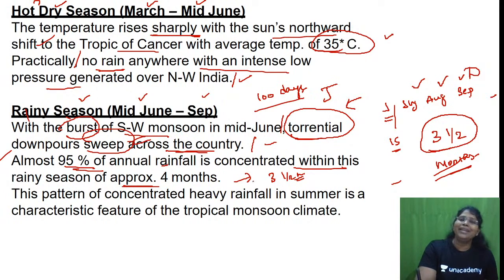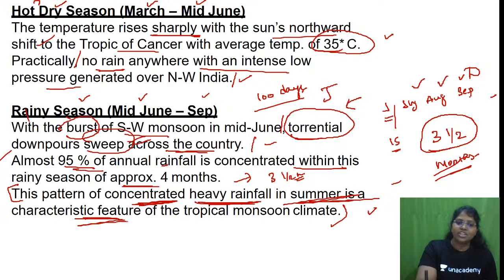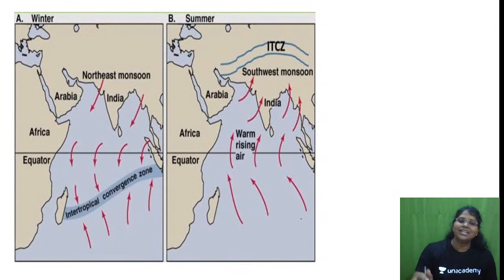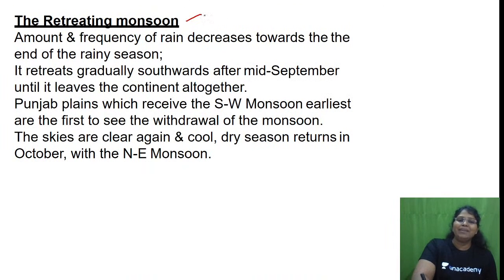We are the second most densely populated, and this pattern of concentrated heavy rainfall in summer is a characteristic feature of the tropical monsoon climate. Is it so or no, ma? So this point is very, very important. This pattern of concentrated heavy rainfall in summer is a characteristic feature of the tropical monsoon climate. Is this clear? See, look at here. Southwest monsoon, ITCZ, intertropical convergence zone, southwest monsoon, northeast monsoon. Is this fine? Next, retreating monsoon.